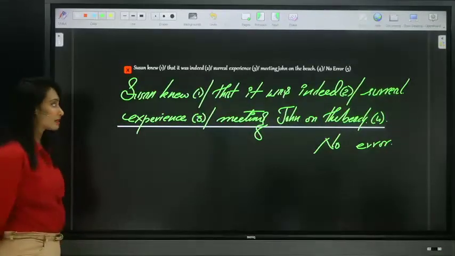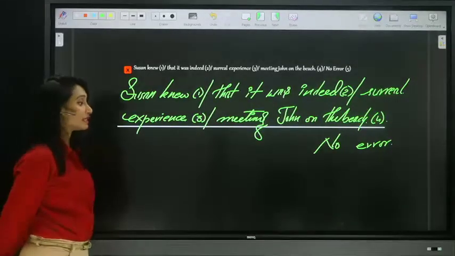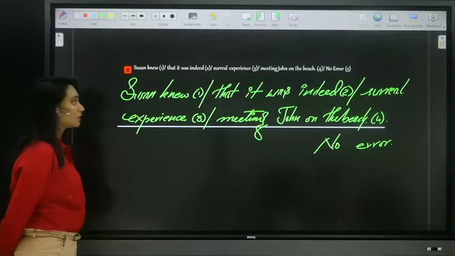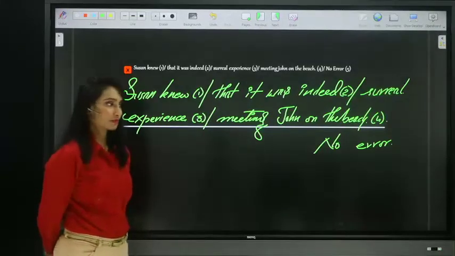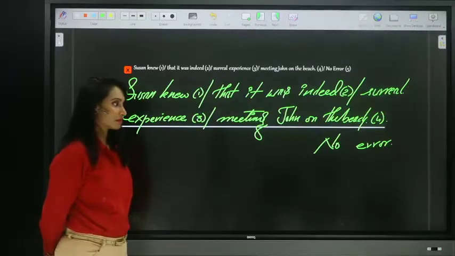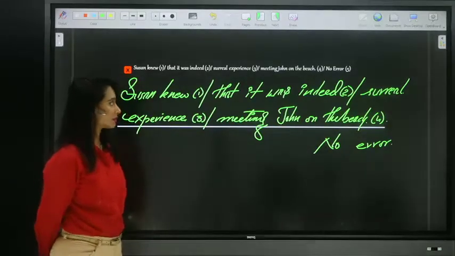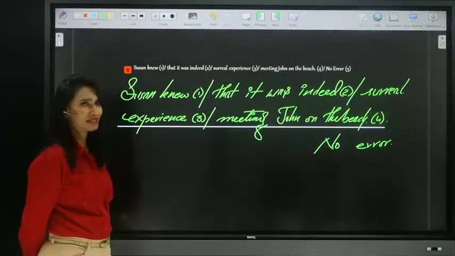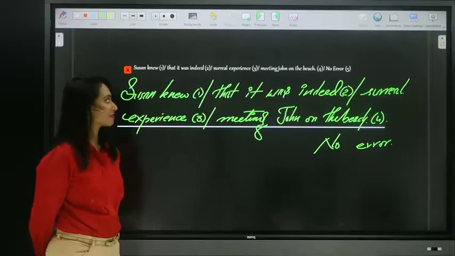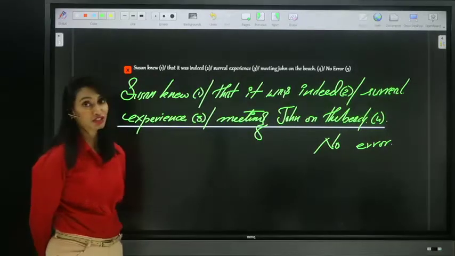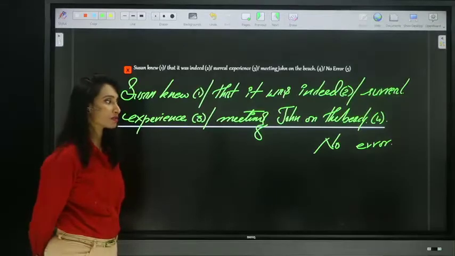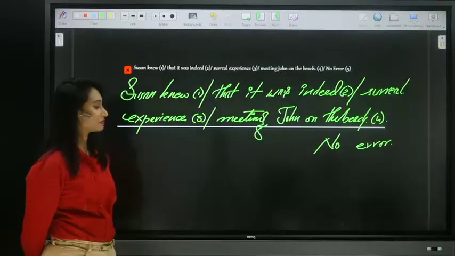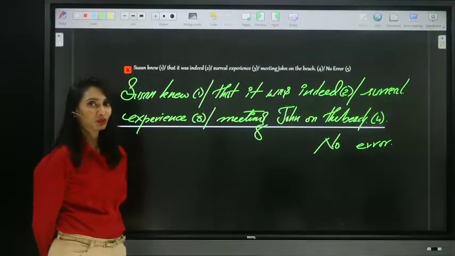Now quick guys, answer. Susan knew that it was indeed surreal experience. Angela answered, good: meeting John on the beach. Srinivas Rao answered... no, Srinivas Rao, you're wrong, because that became a secondary purpose, right? Meeting is the primary purpose, beach is the secondary purpose, so we can use "the" with the secondary purpose. No, Nirmal, it is not.